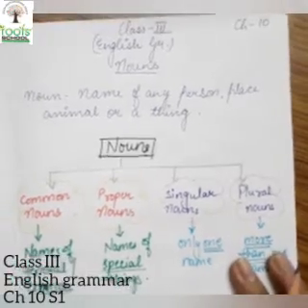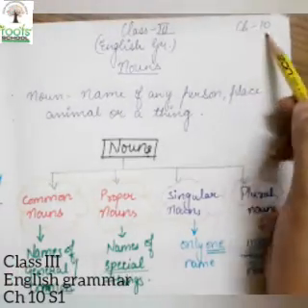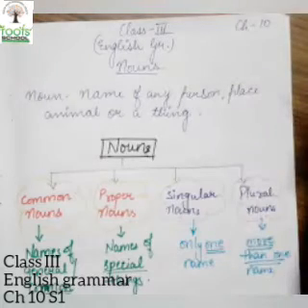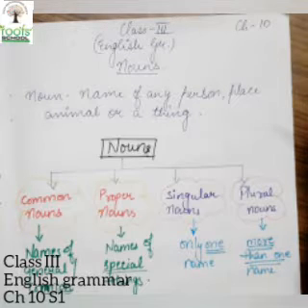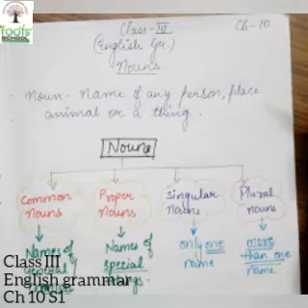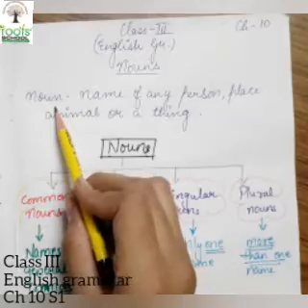And here today we are going to start with our chapter number 10, that is nouns. I know, children, you are very familiar with the topic noun. What is actually a noun and what are the different types of noun we have studied? So first we'll study from the beginning, revising the definition of noun. What is a noun, children?